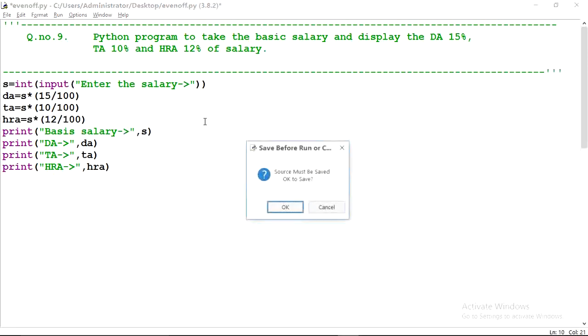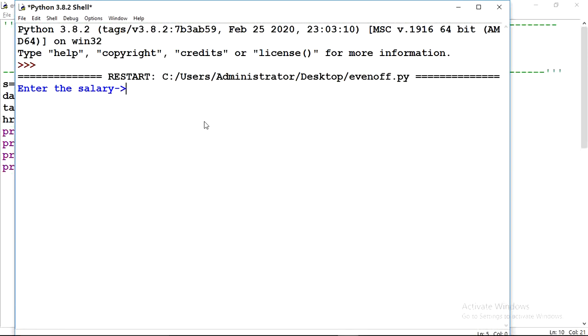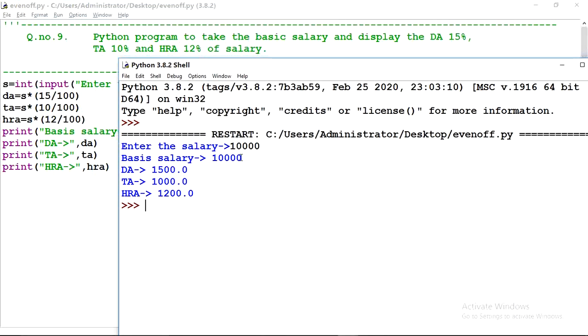If I execute this program, first of all it will ask the salary. I enter 10,000, so the basic salary is 10,000. DA is 15% of 10,000, which is 1500. TA is 10% of salary, which is 1,000, and HRA 12% is 1200.